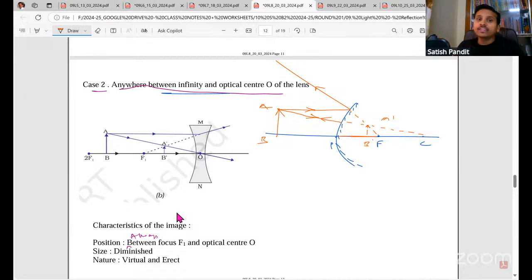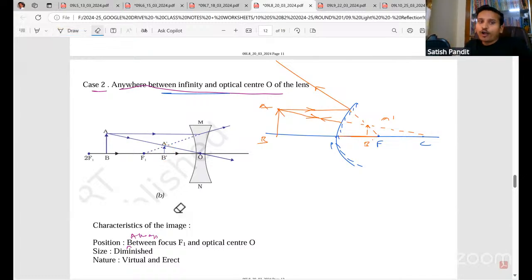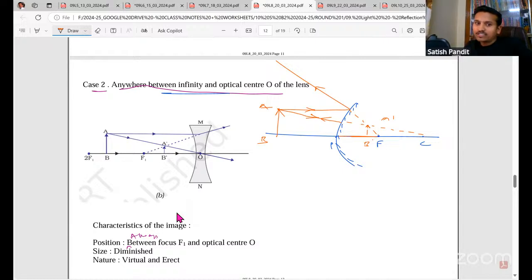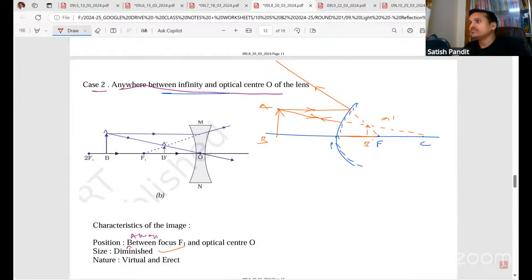So same way, in the case of a concave lens, because the rays are diverging here, the image will be formed here. It will be formed on the left side only. So in the case of lenses, virtual image will be formed on the left side, and real image will be formed on the right side. But in the case of a mirror, real image on the left side, virtual image on the right side. So it's quite opposite. So you have to practice ray diagrams, okay? The image is actually formed between the optical center and focus. It's virtual, erect, and diminished. So just like a convex mirror always forms a virtual, erect and diminished image, same way, a concave lens always forms a virtual, erect, and diminished image, always. Please remember this, okay?